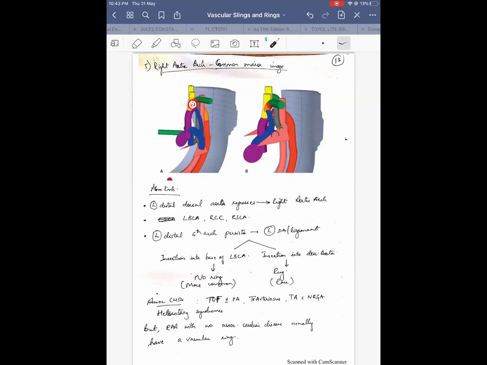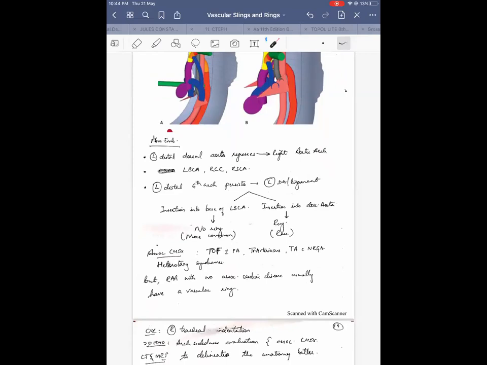into the left subclavian artery or the left brachiocephalic artery, where it is not producing a ring. But if it arises from the proximal descending aorta, in a minority of these cases, connecting to the left pulmonary artery, then it again produces a vascular ring. So in those rare instances, if it is inserting into the descending aorta, it can produce a ring, which is very rare. But very commonly it inserts into the base of the left brachiocephalic artery, so no ring is formed.